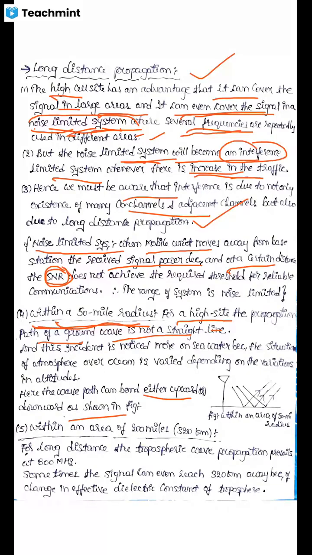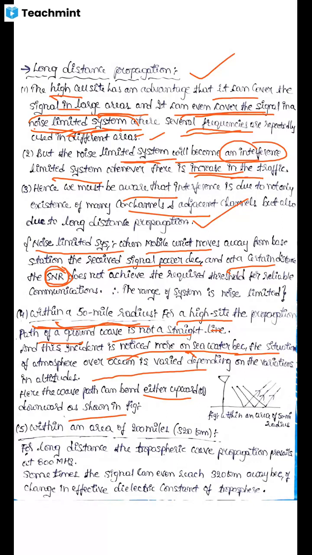This incident is noticed more over sea water, because the condition of the atmosphere over the ocean varies depending on the variation of altitudes.